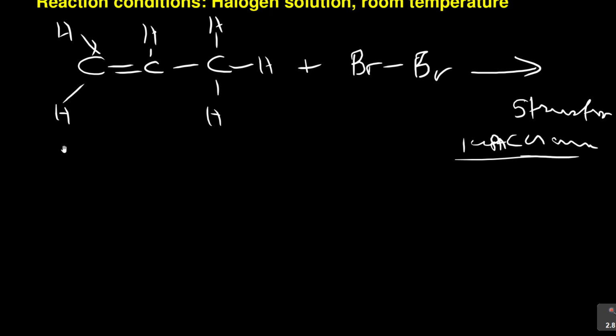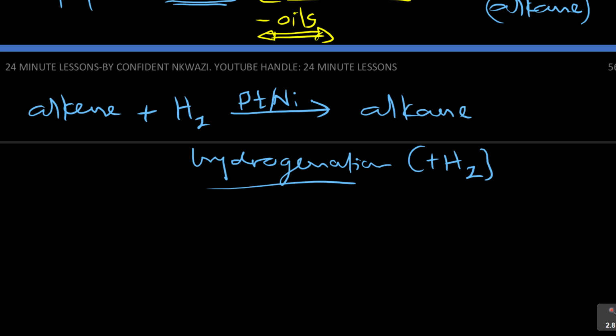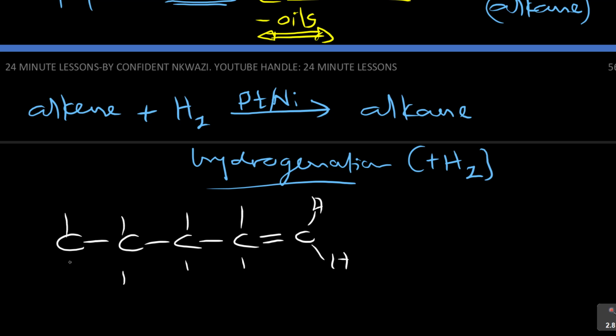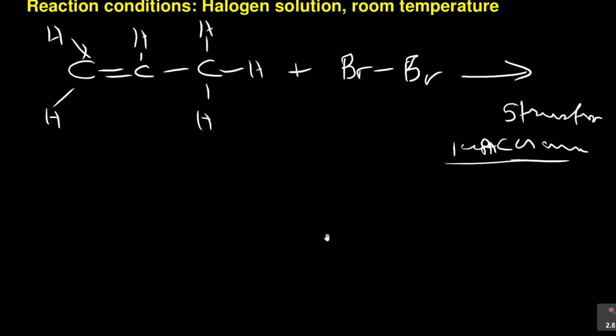What you're going to form. Even here on the addition that we did previously, can you do this one for me? If I said you have got an alkene, which is this one, you fill up with hydrogens here. You've got this alkene, and then I want you to add hydrogen. What will be the name and the structure of that product? So 1, 2, 3, 4, 5. You know what this name is? Tell me the name of this one and the name of the product. All right. So having done that, let's look at the next one.